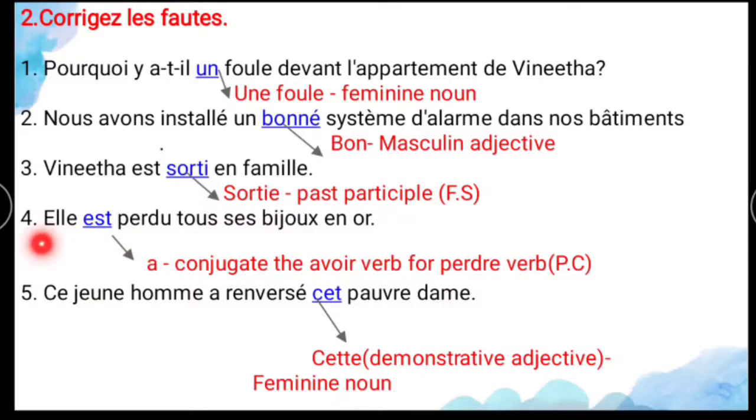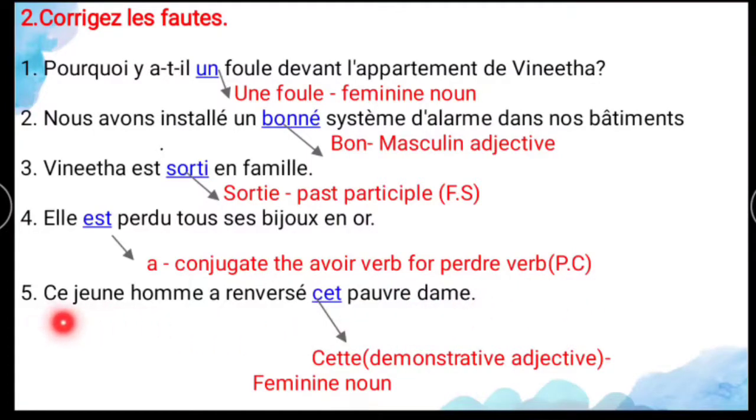And for the fourth one, the sentence is given. So here the verb is what? Past verb, not in that 16 verb. So you have to conjugate our verb conjugation only. So here you have to change the verb conjugation. So conjugate the verb for the past verb in past tense.